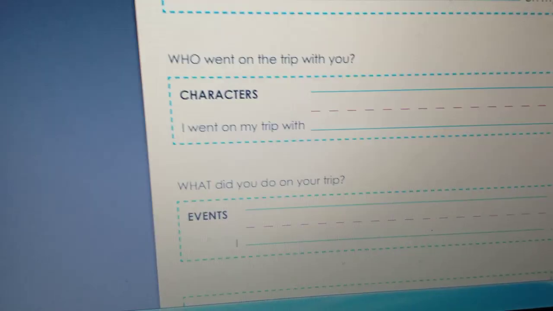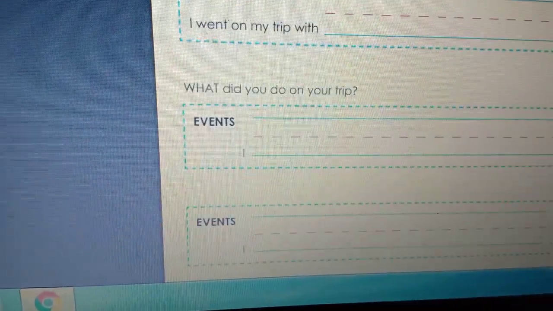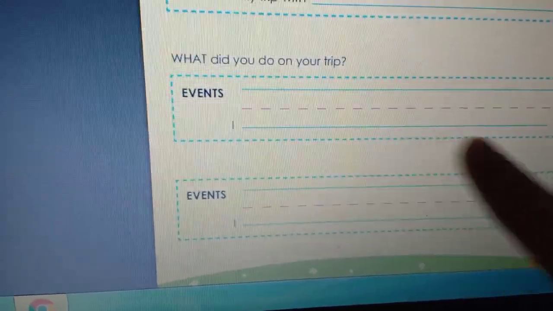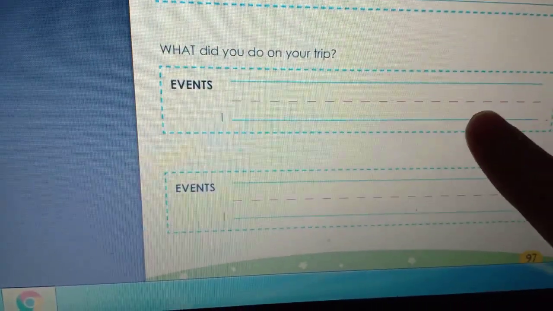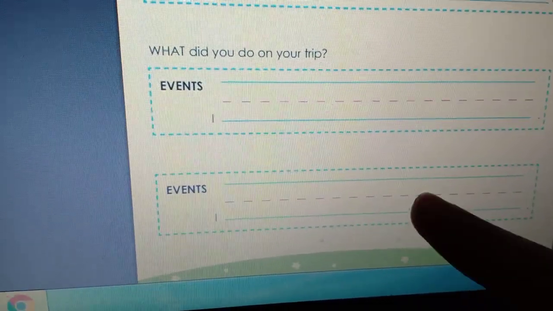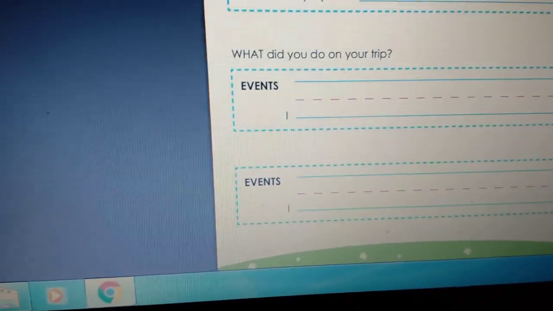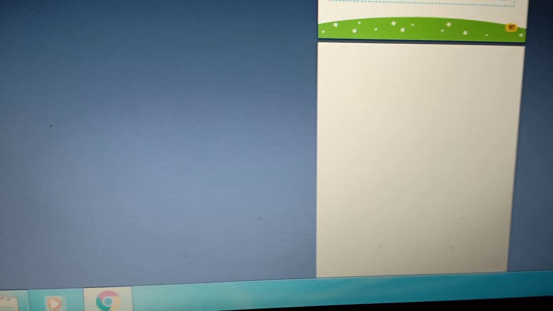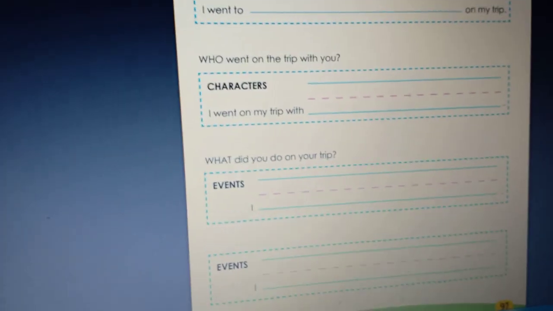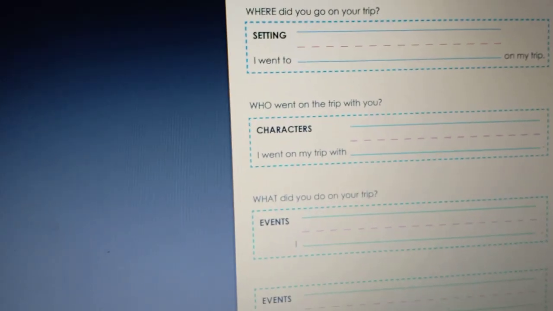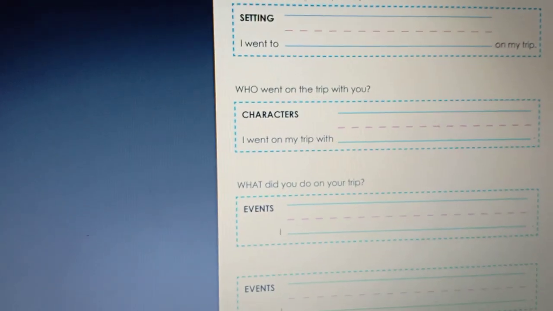What did you do in your trip? Here you have 2 events. You will write here I, and you will write here what you have done. First event and the second event, what you have done in your trip. If you finish this page, you have told me where you have gone and who were with you and what you have done there.